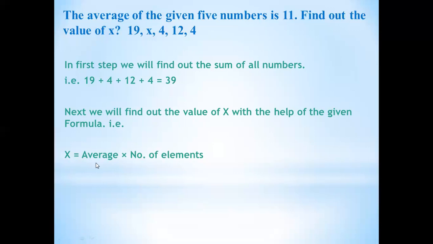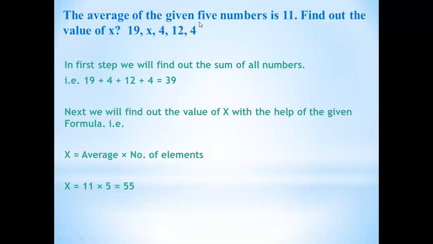So x is equal to average multiplied by number of elements. This is the formula. Now average is given, that is 11. So instead of average, you will write 11, then multiplication sign. And how many number of elements are there? 1, 2, 3, 4, 5. Although 4 numbers are given, the total numbers are 5.